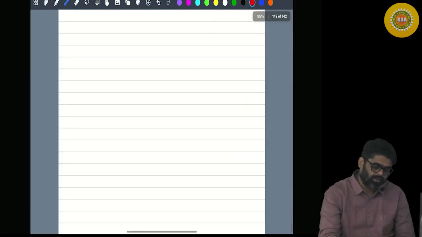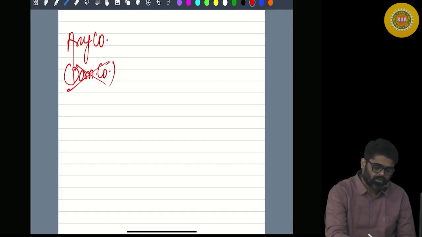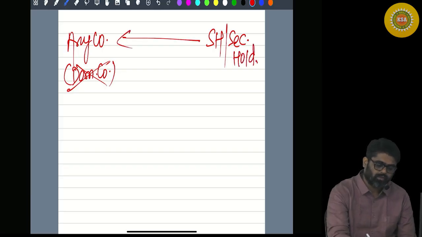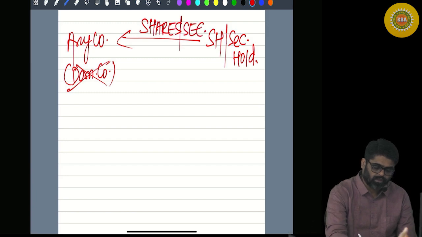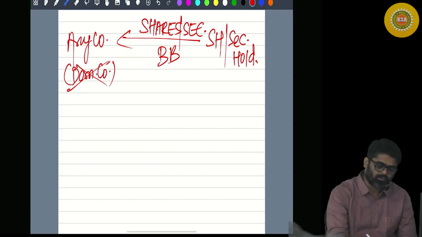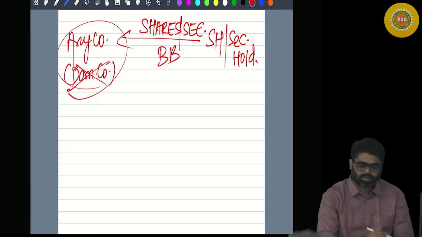Now any company which is not a domestic company, now he is a shareholder or security holder. Yes or no? Now what will he transfer? He will transfer shares or he will transfer securities. Buyback is happening. Yes or no? On this buyback also the company is not liable to pay tax. 115QA not applicable.